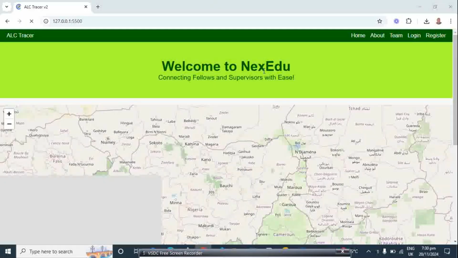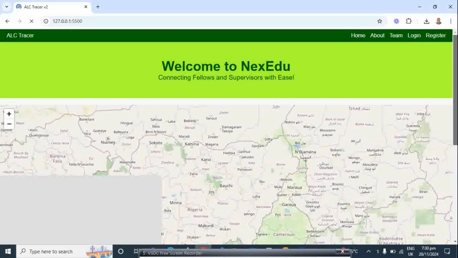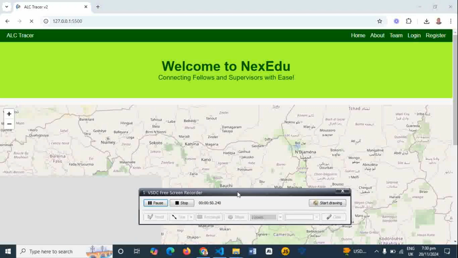Hi, we are NexEdu, that is Next Generation. This project is inspired by the ALC App Tracer developed by Lawanyide Hana during the September Knowledge Showcase. In this version of the app, we have added a login and registration page where we allowed both ALC and fellows to log in or register.